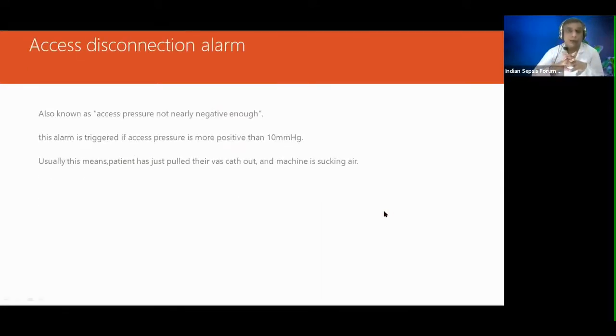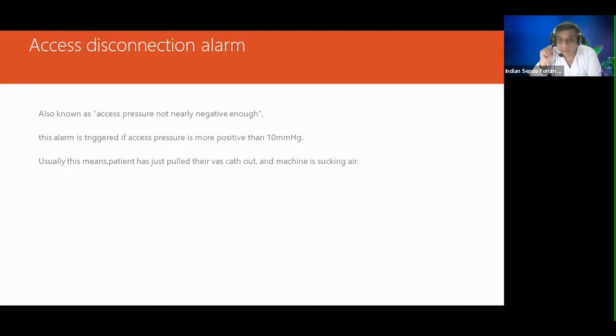Access disconnection alarm. This is a very dangerous alarm and it needs immediate attention. Access pressure not nearly negative enough. This alarm is triggered if access pressure is more positive than 10 millimeter of mercury. Usually this means the patient has just pulled their vas cath out and the machine is sucking air. So this could be detrimental and the patient can die immediately because of hemorrhagic shock or because of air embolism.